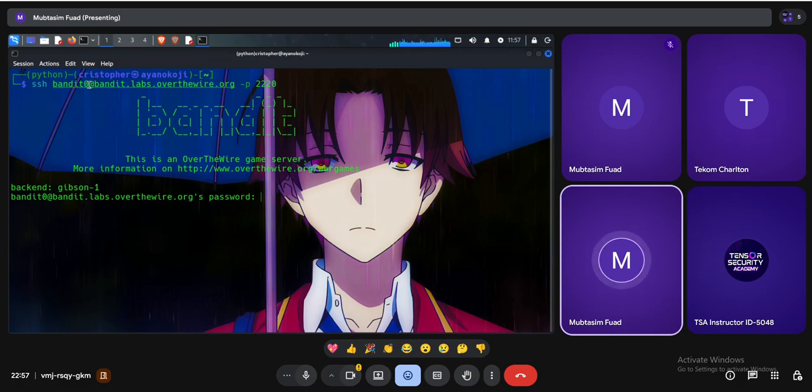This is the host name. So in general terms, that's enough. Just press enter and it will ask for your password. But if they have specified that you have to log in on a specific port, I have to enter it. For specifying the port, I use the flag -p, and this is the port we're going to log in on. Just press enter, and now they will ask for the password of the current user on the host. So our password is the same as the username, which is bandit0.